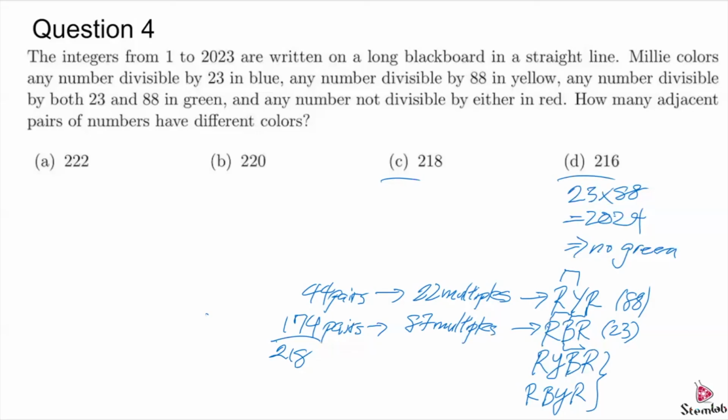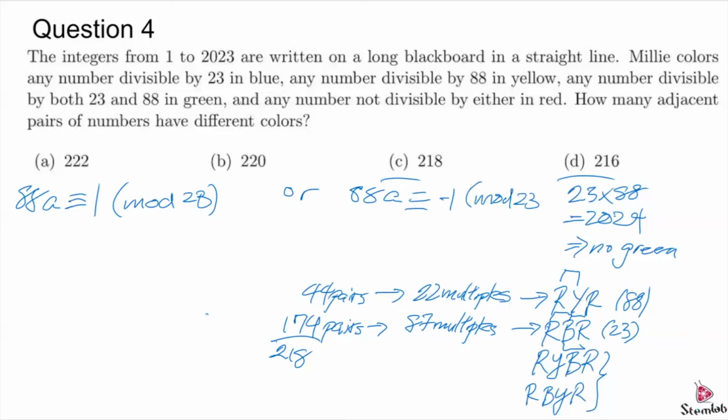So we're basically looking for some 88 times some number congruent to 1 mod 23, or 88 times A is congruent to -1 mod 23. Okay, actually, if we find one, we already know that we're at 216 because there should be another one. Okay, because the max is 218 without dealing with potential multiples that are 1 away.